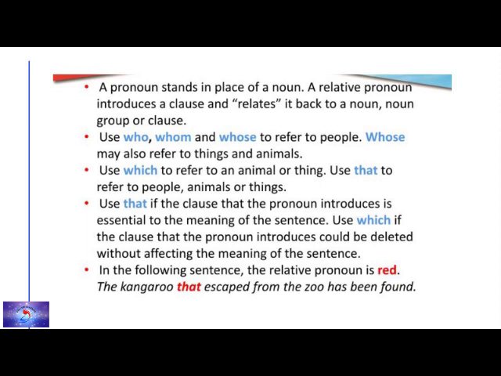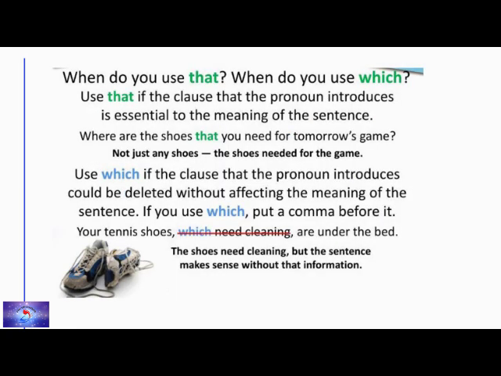When do you use that? When do you use which? So there is a difference. So when we use that, we'll see. Use that if the clause that the pronoun introduces is essential to the meaning of the sentence. So when it is essential to get the meaning of a sentence, we use that.